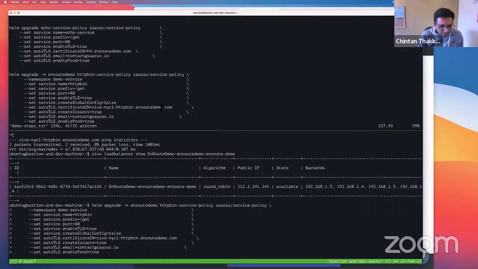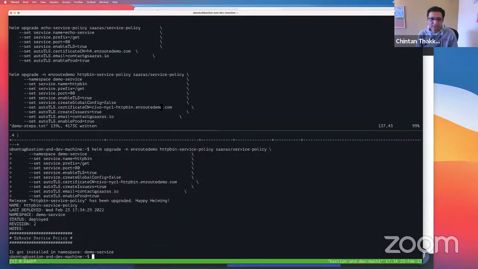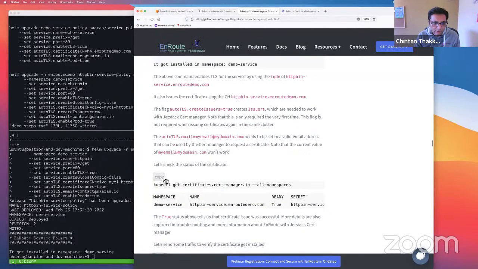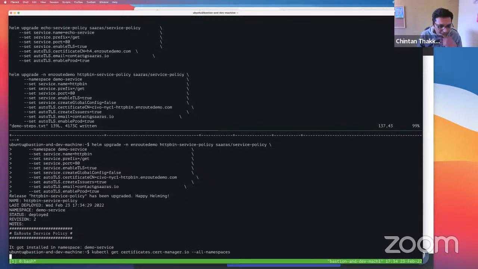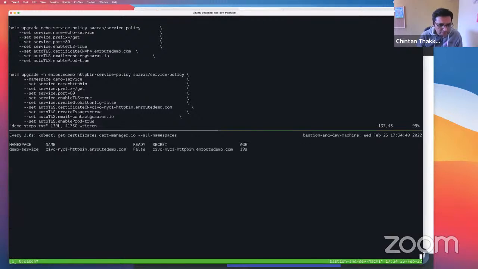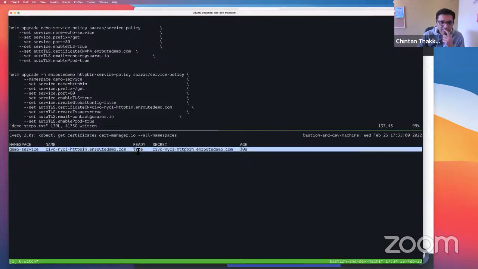So here we'll let this run. What this is doing is talking to Let's Encrypt, getting a cert for us, and let's see what it got for us. Okay, do you have any certs? And here you can see that it's not ready yet. So we're just going to put a watch on it and see what's going on with this. It has to undergo the verification process right now, so it's talking to the Let's Encrypt server. There you go. So now we have a validated certificate, because we see that it's set to true.